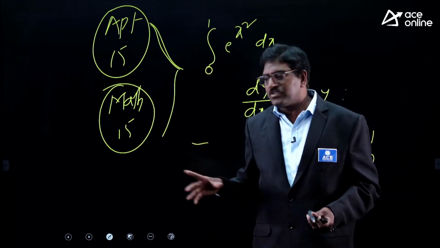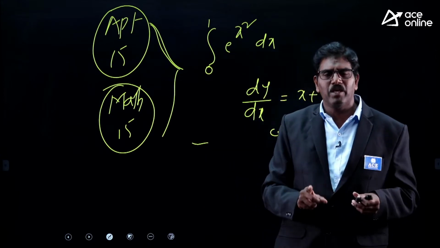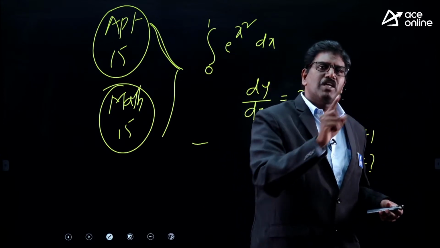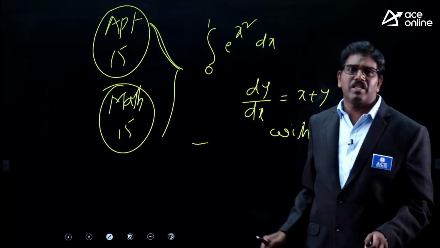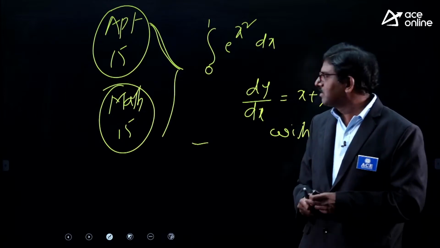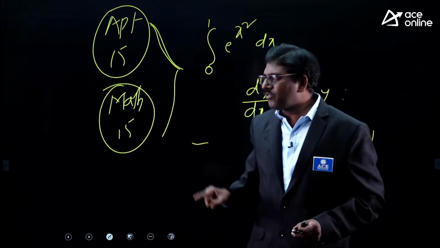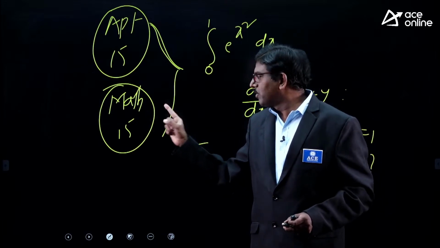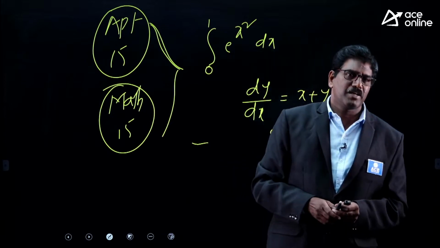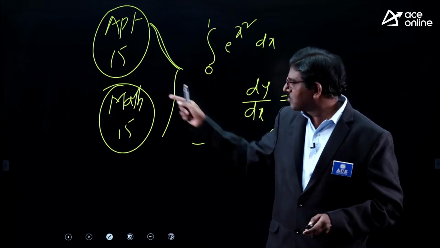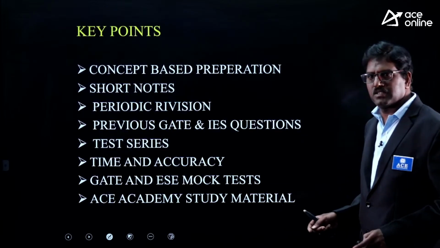I have given some examples only. Each and every topic will definitely be useful in engineering subjects also. That is the reason. First you prepare mathematics thoroughly. Two advantages: one is the scoring, and the second is that even your engineering subjects you can make easy by following these mathematical applications. Got my point? That's why you don't give last priority to mathematics.